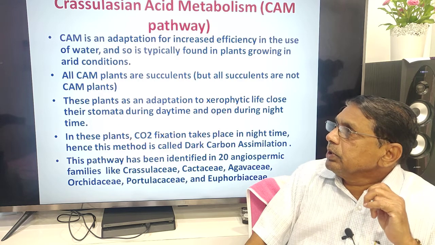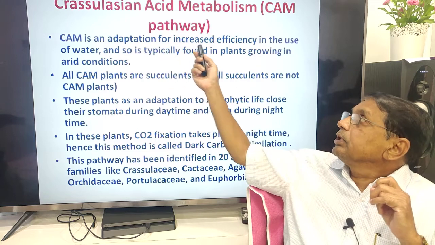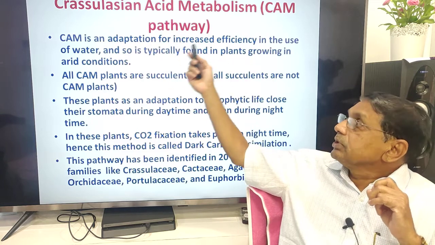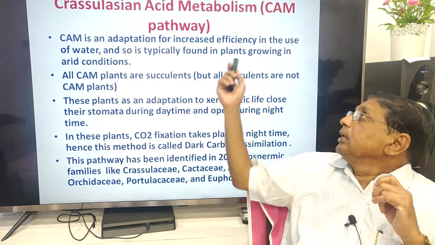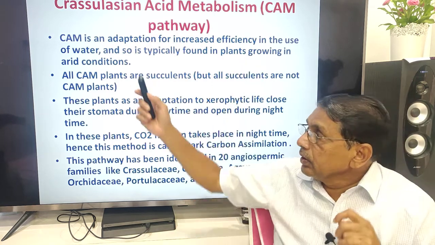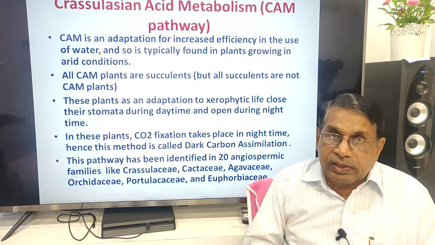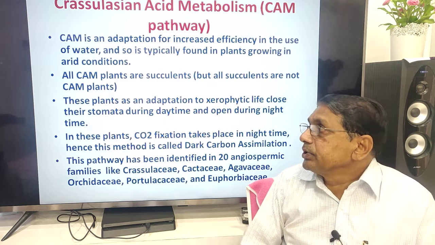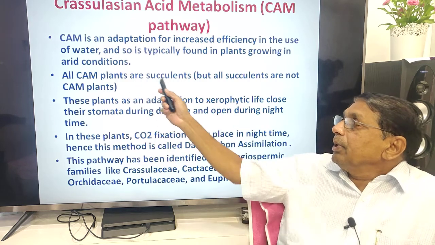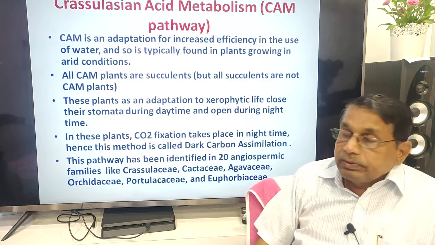Crassulacean acid metabolism is an adaptation to increased efficiency in the use of water, and so is typically found in plants growing in dry conditions, arid conditions, xerophytic conditions. Mostly they are xerophytes, succulents. CAM plants are succulents, but all succulents are not CAM plants.